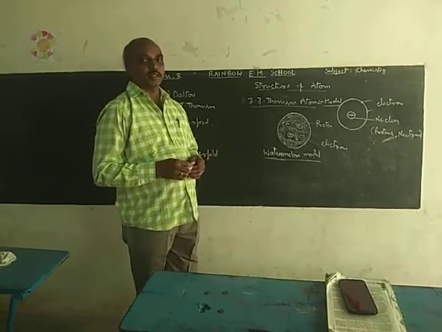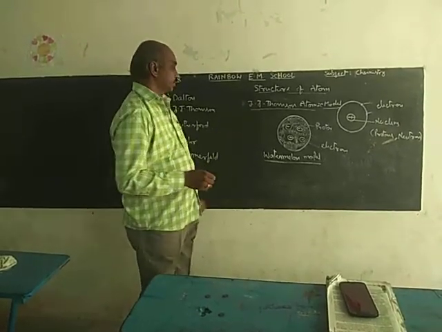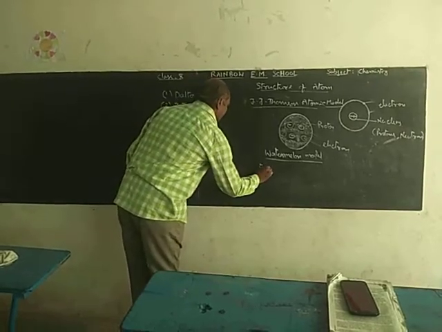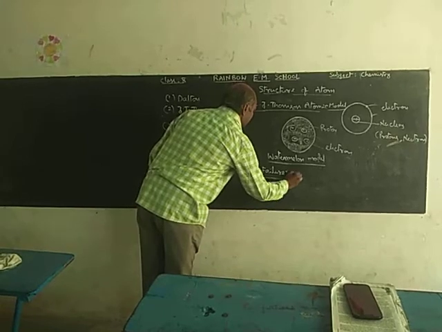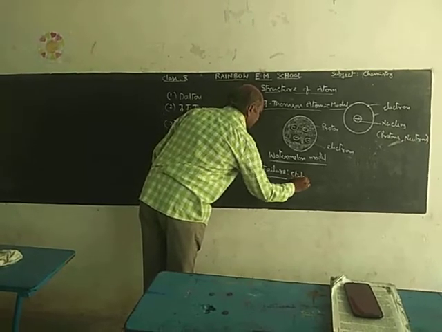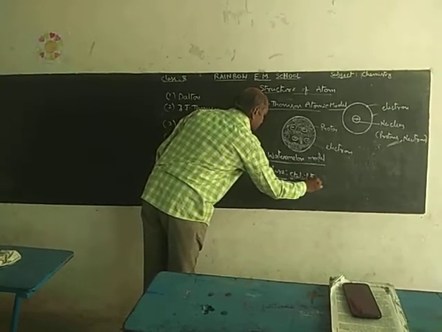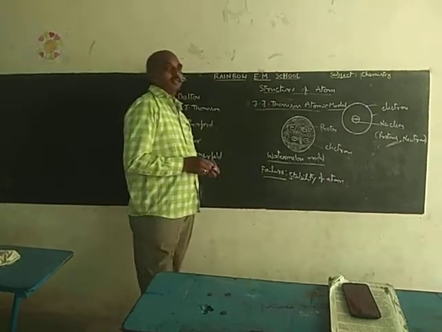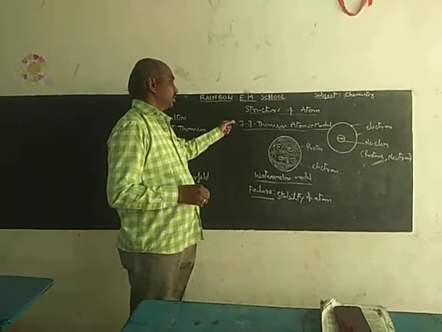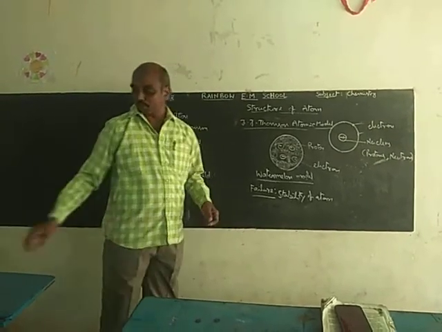He failed to explain the stability of the atom. The main failure is the stability of the atom. He could not explain the stability of the atom. So this is the J.J. Thomson atomic model.